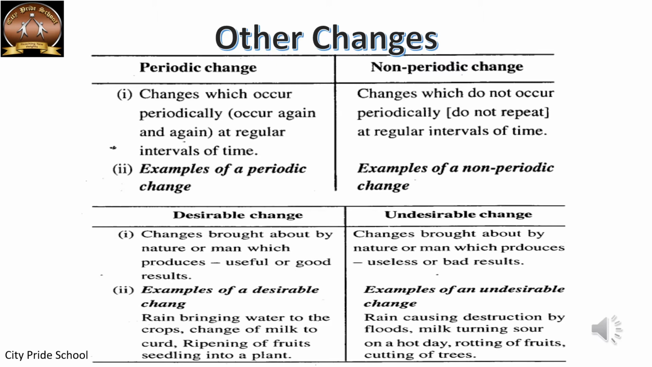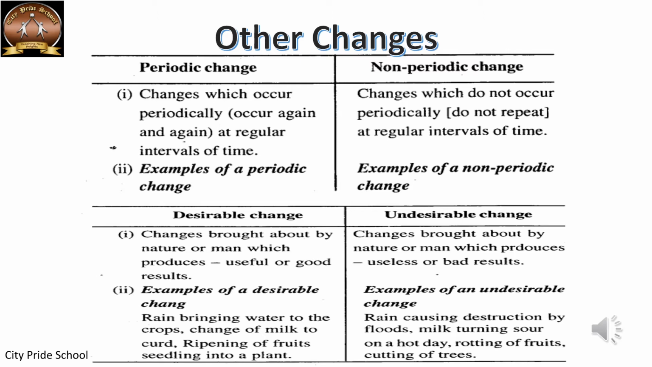In the same way, we spoke about desirable and undesirable changes. Changes that are brought about by nature or by man, which produce some useful results, come under a desirable change, something which we want. It is of some benefit to us. Then it is a desirable change. Whereas the same change, if it is brought about by nature or by man, and it produces something which is useless, it's of no use for us, it's a bad result, then it becomes an undesirable change.